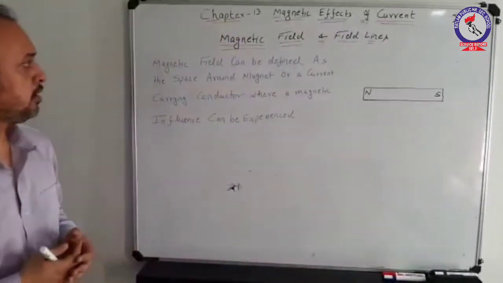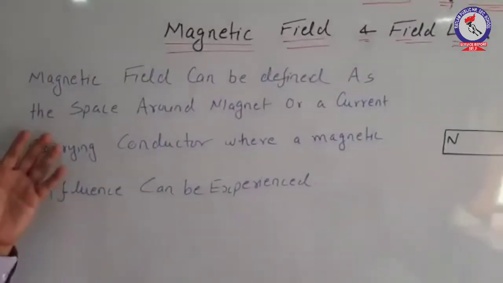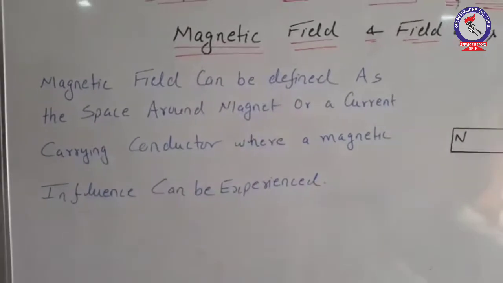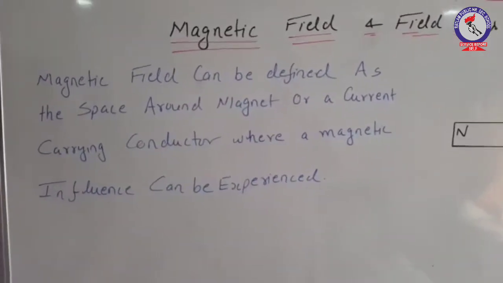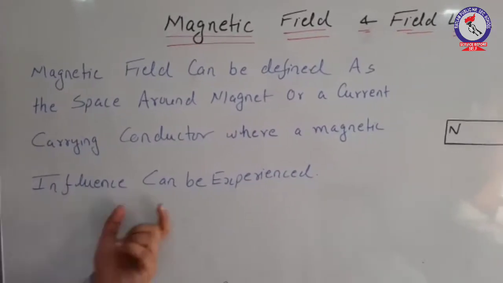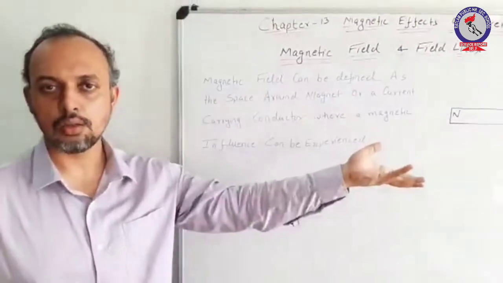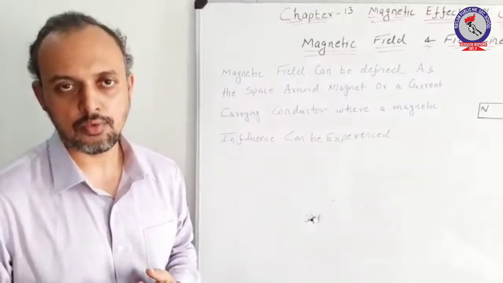As I have just explained, magnetic field can be defined as a space around a magnet or a current carrying conductor where magnetic influence, or you can say the magnetic force of attraction or repulsion, can be experienced by any other magnetic substance or any other magnetic material. You can describe this concept as a magnetic field.